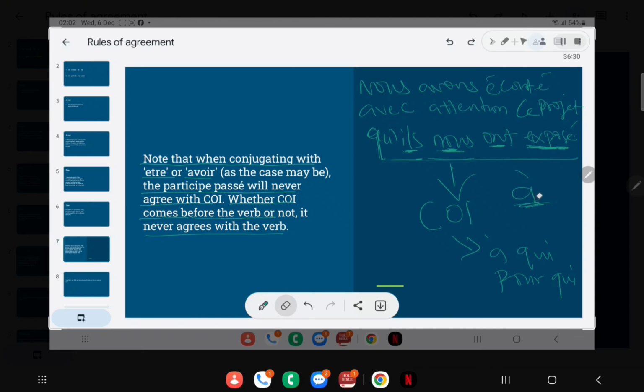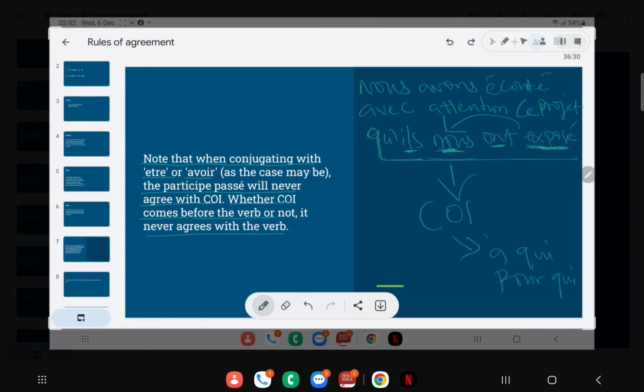We should have enough agency to call such things out. They showed it, or they exposed it to us. If it was a question of what did they expose, then we'd be talking about a COD. Perhaps this would have taken a COD, but this is not the case. Here, this exposition was carried out to us. À qui? À nous. So that's the formula here.